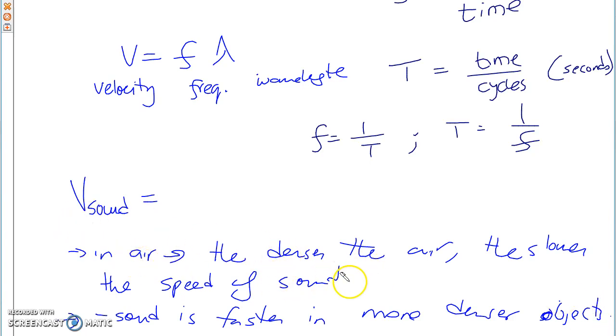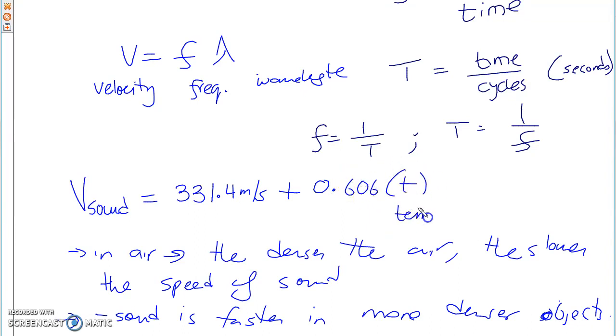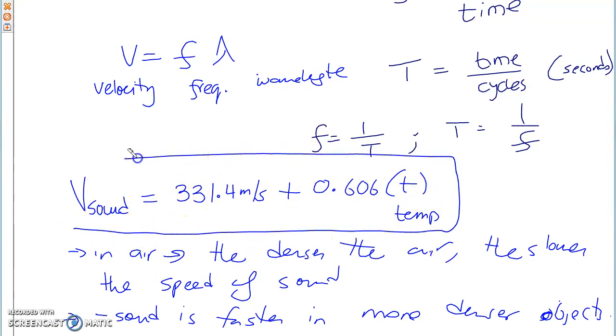So, in air, the speed of sound relative to density is opposite to what it is in other materials. So the formula is 331.4 meters per second plus 0.606 times T, and T of course is your temperature. So at 0 degrees Celsius, your velocity of sound should be 331.4 meters per second. This is the velocity of sound in air.